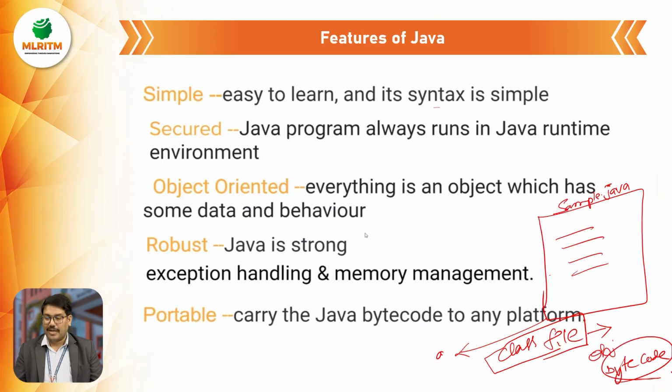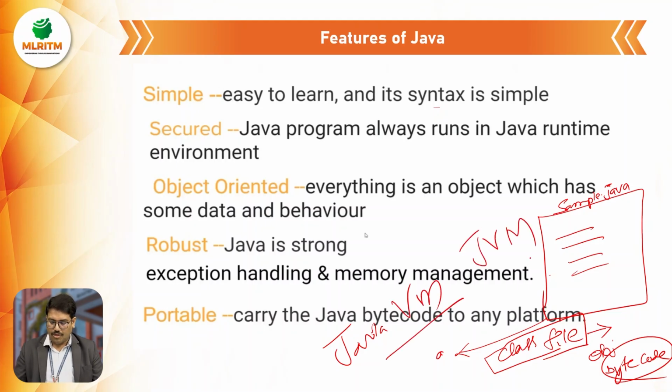And if I carry this bytecode and run it on any machine, you can go for Mac, or Windows, or Linux. You can run this bytecode on any system using the Java virtual machine. Java virtual machine is shortly called JVM. So this object bytecode will be executable on any machine. Once you convert it to bytecode, you can deploy or run your program on any machine. Even Android is supported.